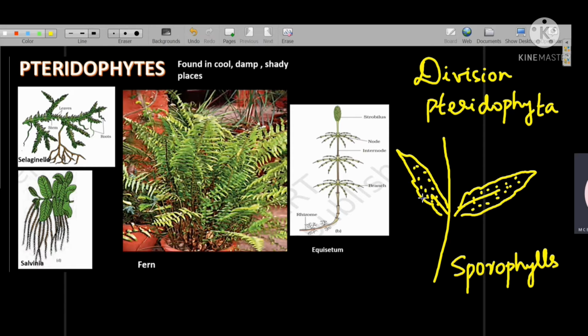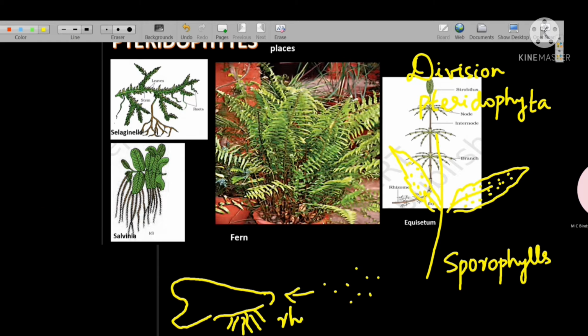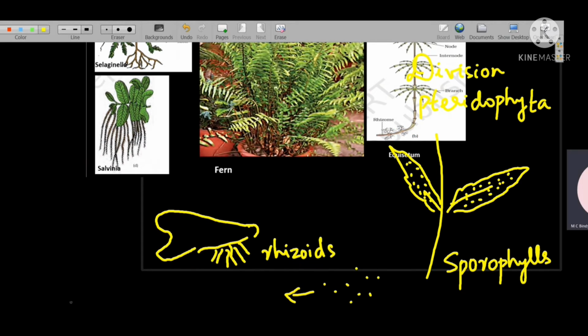Now, when these spores fall down onto the ground, they germinate. Once they germinate, they will form a multicellular structure which is called prothallus. And the prothallus has got rhizoids that serve the function of roots. So this structure is called prothallus.